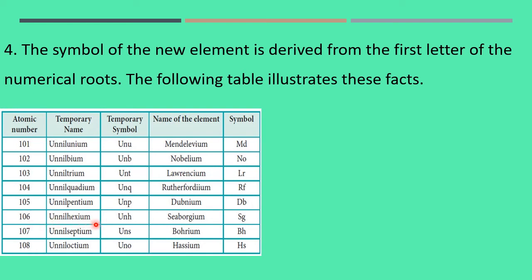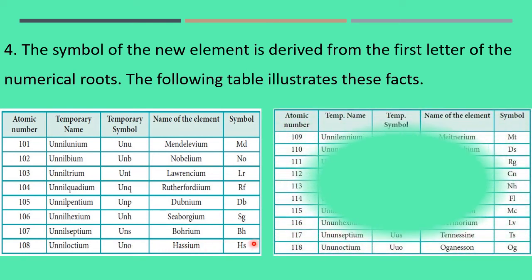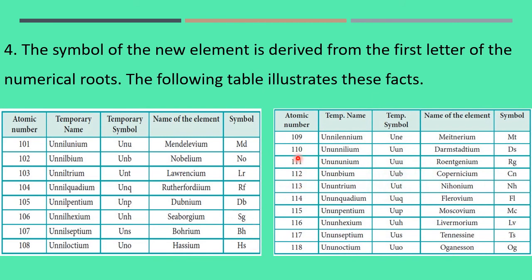So this is popularly called as what? Seaborgium, SG. For 107, it is Unnilseptium, UNS is the temporary symbol, and it was named afterwards after the confirmation as Bohrium, BH is today's symbol. For 108, it is called Unniloctium, Hassium, HS. Now 109, Unnilennium, UNE. Okay, this is today's name.